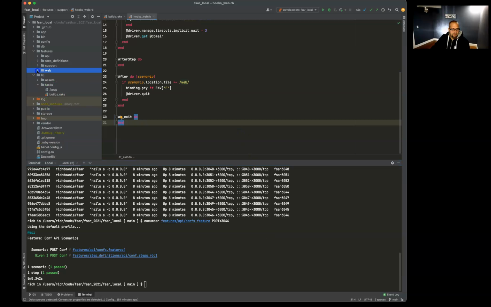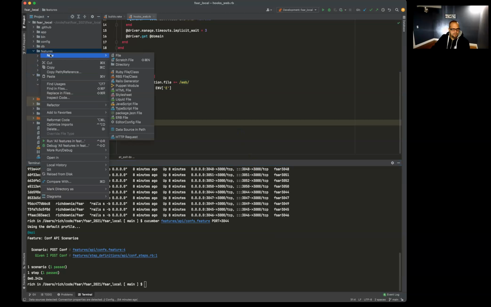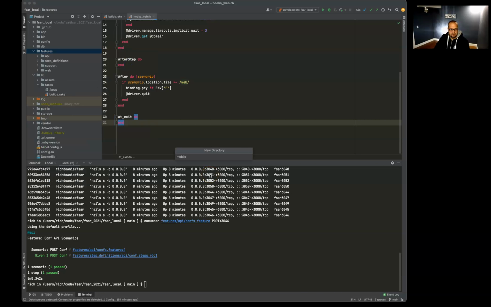This will get even more helpful when we have mobile feature files, which I hope to show soon, where we configure Appium to run our mobile tests.